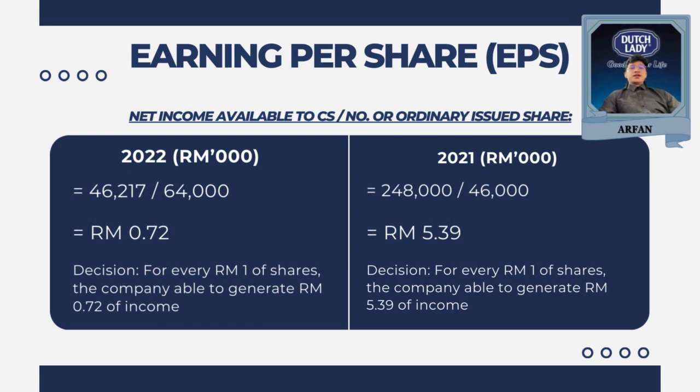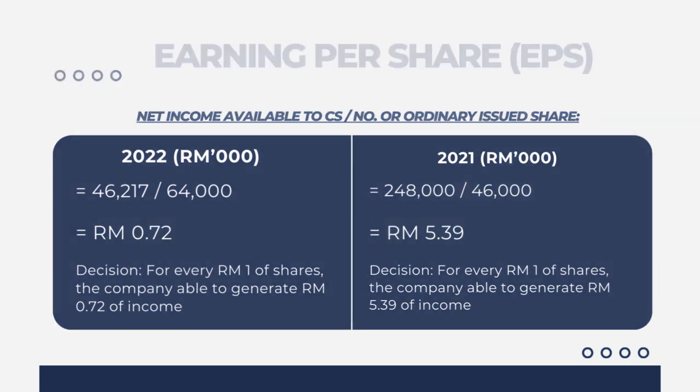Next, earnings per share. It is computed by dividing net income available to common stock by the number of ordinary issued shares. For example, the LMIB has RM 0.72 for every RM 1 of shares in 2022 and RM 5.39 for every RM 1 of shares in 2021. A higher EPS, earnings per share, is generally considered favorable because it indicates more significant earnings per share for investors.